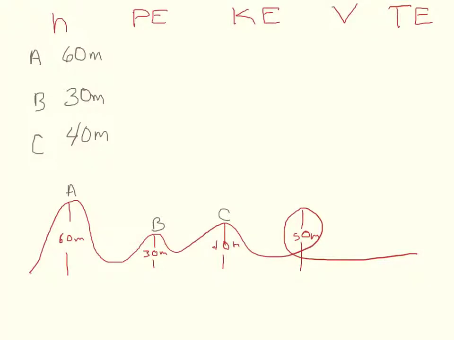Let's see how this works. We've got a roller coaster here, and this roller coaster has 3 points identified on it: A, B, and C. A is at 60 meters, B is at 30 meters, and C is at 40 meters.